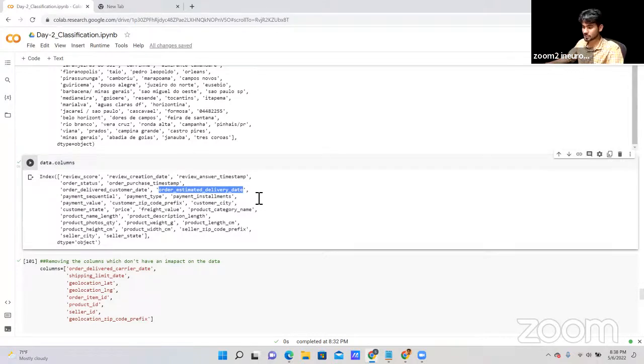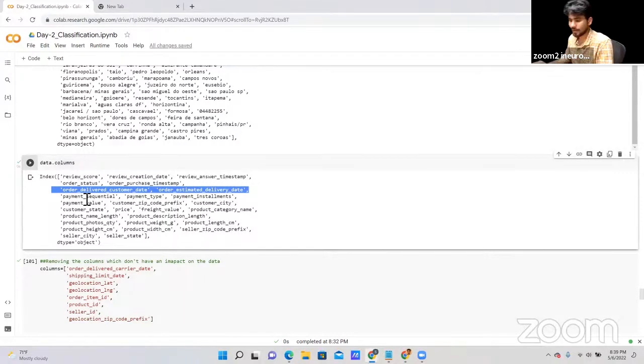It depends on these things: order estimated delivery, order delivered customer date. So whenever you are doing the analysis or feature engineering, make sure you remember these things so that you can provide the best solution to your client.